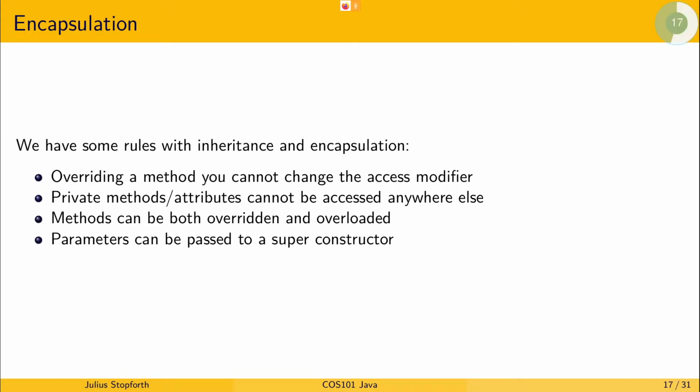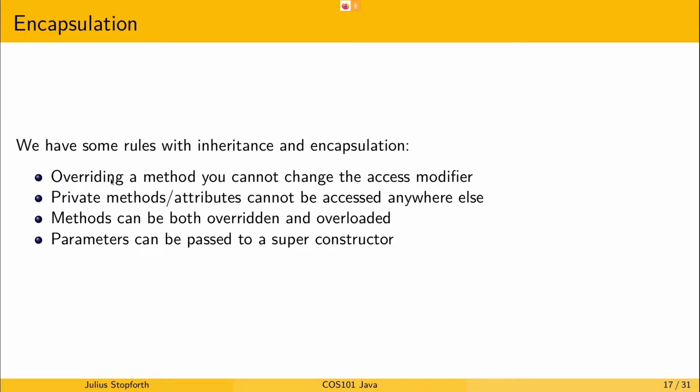All right, so we've learned about private, public, protected. We have some rules when we talk about inheritance and encapsulation. This is mostly as a result of security and data protection for your classes and making the compiler's job a little bit easier.